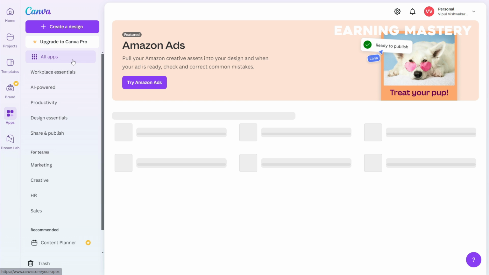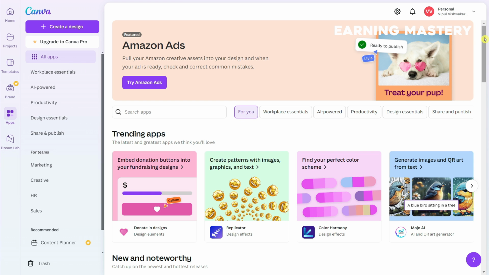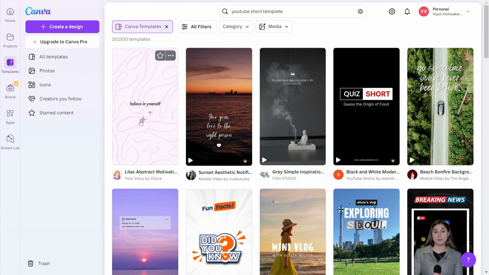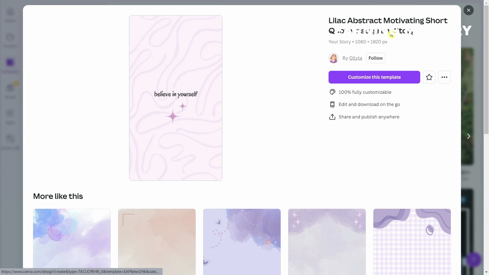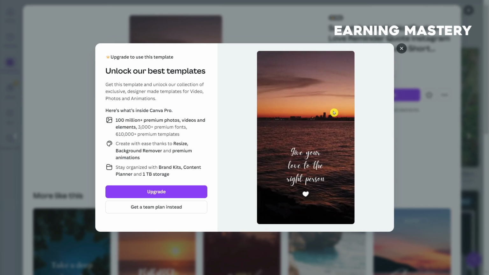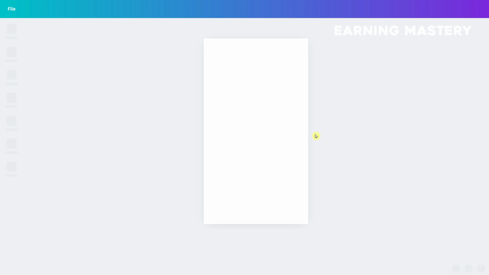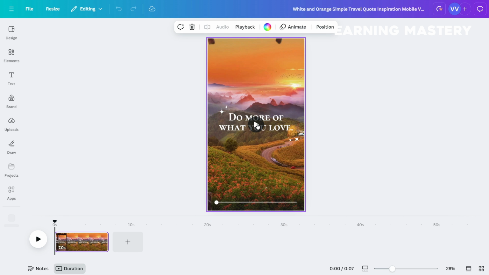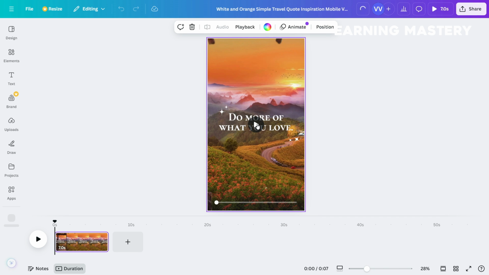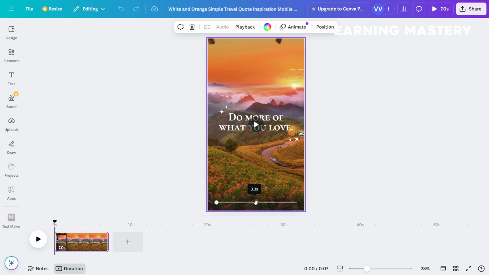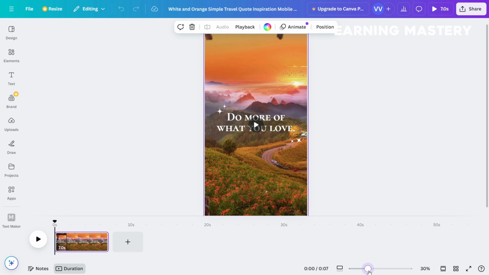Next, we'll use Canva for automating video creation. Log in or create a free Canva account. Start by selecting a blank YouTube Shorts template and adding an ambient video background like a beach or sunset. Adjust the video duration to around 5 to 6 seconds for optimal engagement, mute the video's background audio, and create text overlays for your content. Style the text with contrasting colors, backgrounds, and outlines to ensure it's visually appealing and readable.